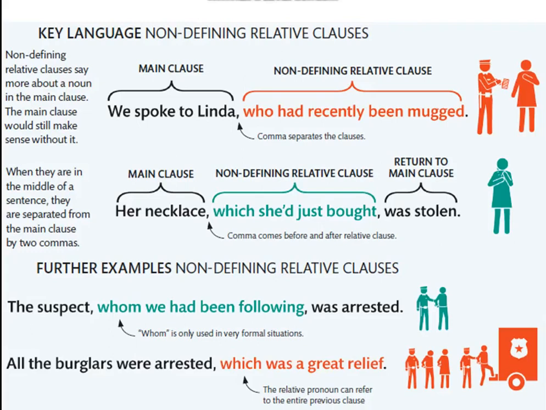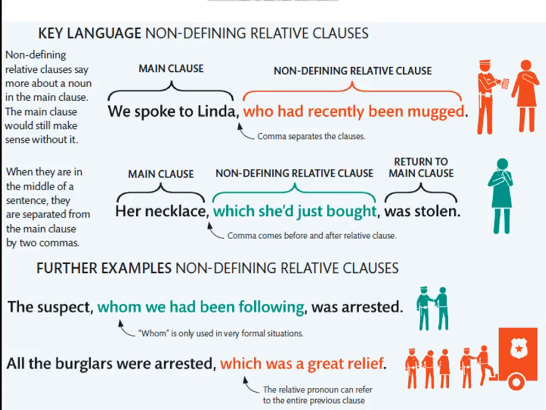We're talking about the writing here. The sentence is: her necklace, which she had just bought, was stolen. "Her necklace was stolen" is the main clause here, but we can put in the middle a non-defining relative clause to give more information, which she had just bought.